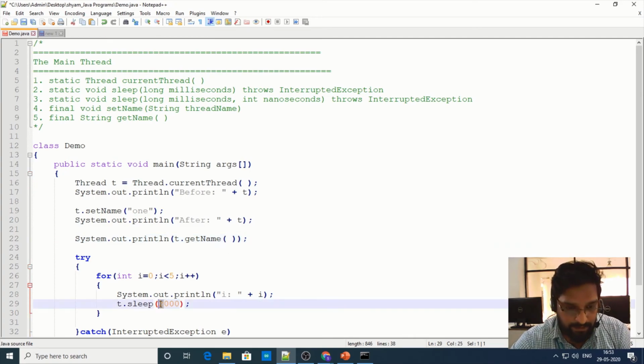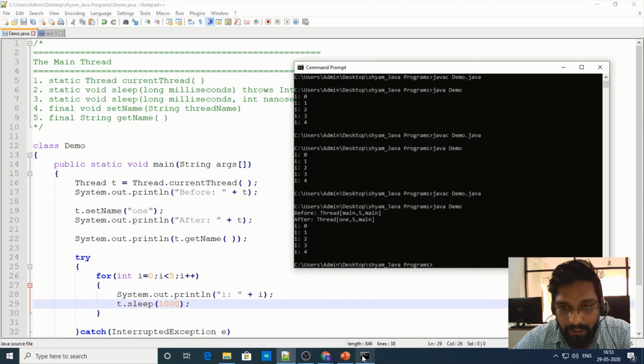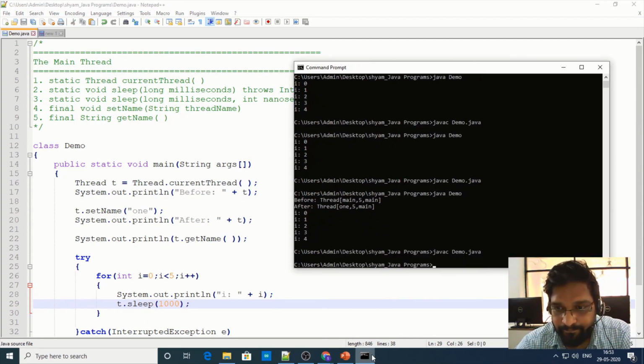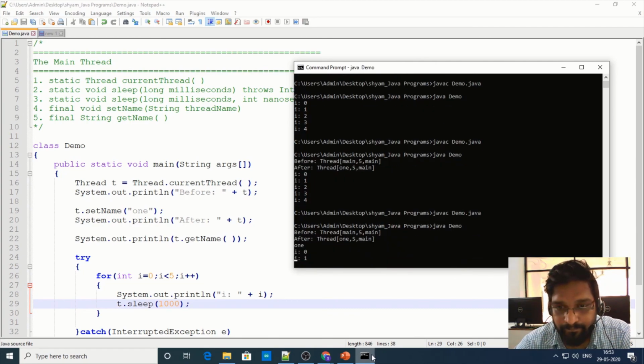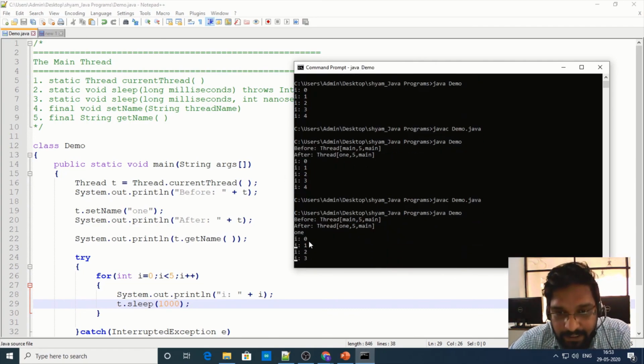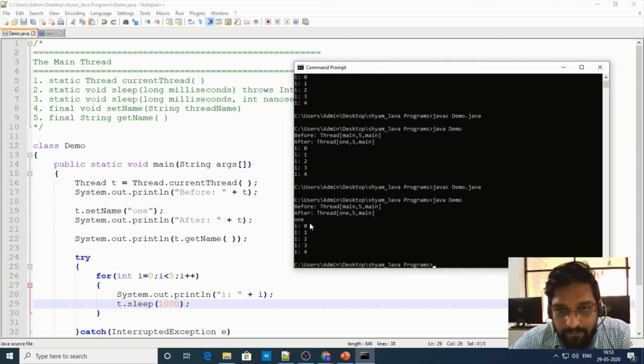Let me make this delay 1 second. Let me save and run again. You see that I got the value called 1. Why am I getting the value 1? Because I've written here t.getName, right?